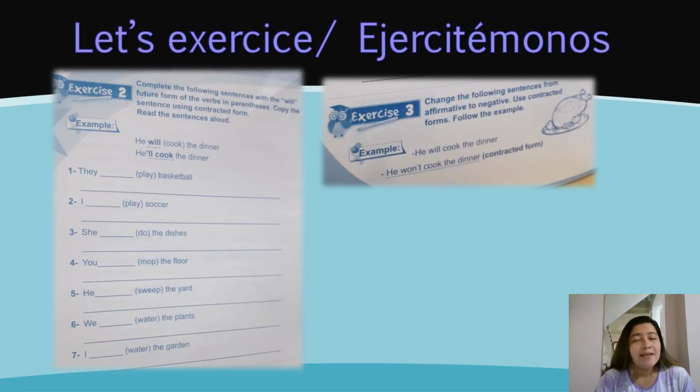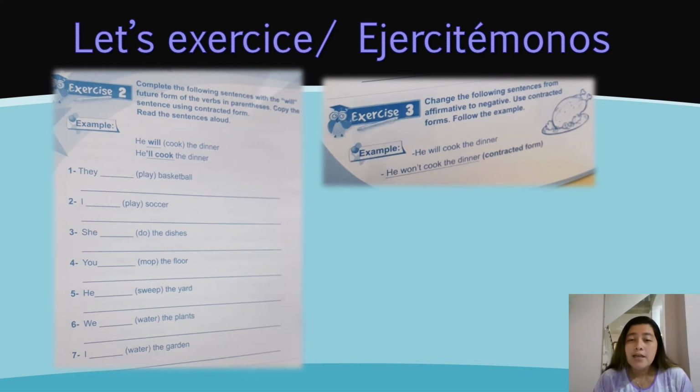Let's exercise. Ejercitémonos. We have exercise 2. Tenemos el ejercicio 2 que tienes que completar las siguientes oraciones con will y el verbo en paréntesis. Copiar las oraciones contractadas. Y tenemos el ejemplo. He will cook the dinner. Y tenemos otra vez la oración escrita, pero con la forma contractada. He'll cook the dinner. Vas a realizar lo mismo para los ejercicios desde el 1 hasta el 7.